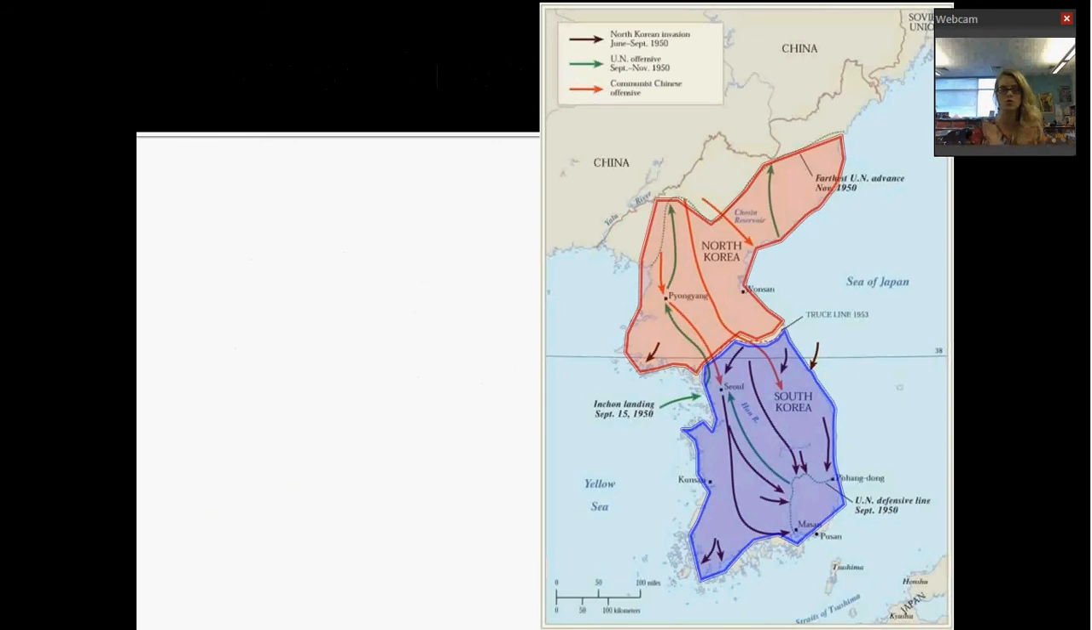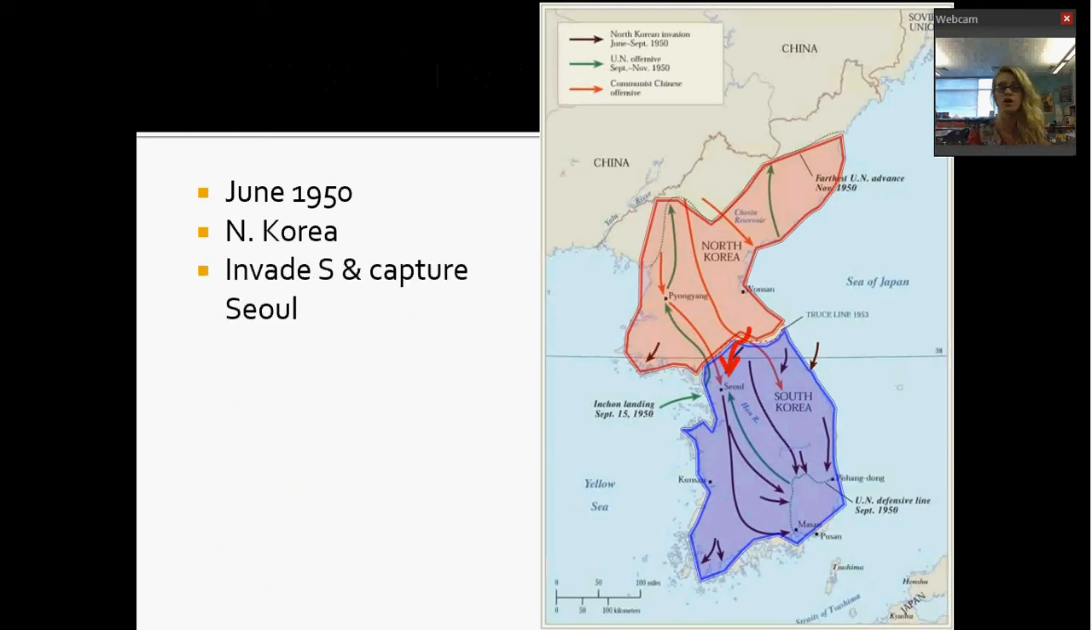So remember, North is communist, that's the red. The South is capitalist, that's the blue, okay? So in June 1950, when the war begins, the aggressor is North Korea. So North Korea crosses that 38th parallel where the partition was, and they go down and invade the South and capture the capital city of Seoul, all right? So that's down there in the South.